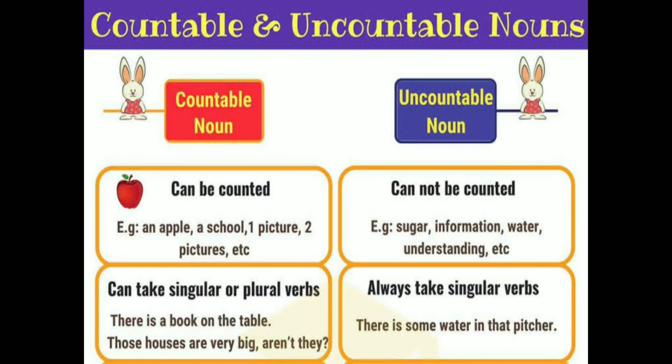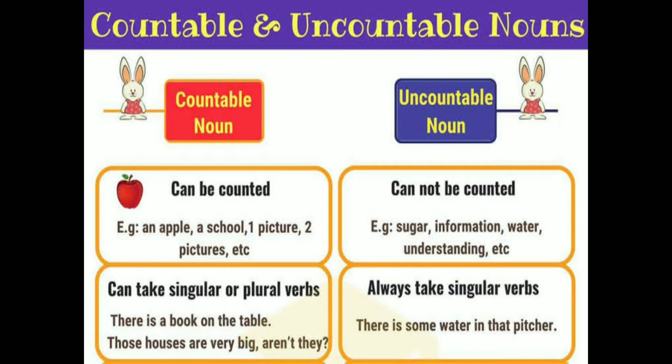Let's look first at what countable nouns are. Most nouns in English are countable. We can put a number before them. They have singular and plural forms. Okay, for example, if I say one table or four tables, countable nouns are those that we can count. Any object we can count, we can say is a countable noun. They may be singular or in plural forms.